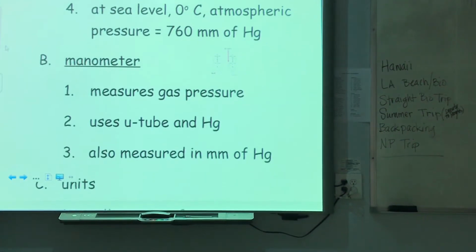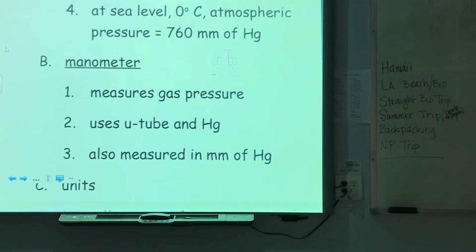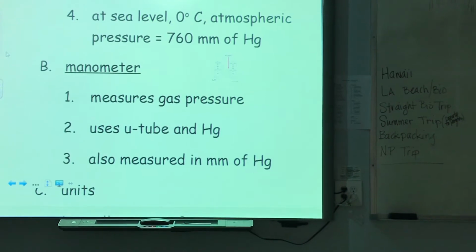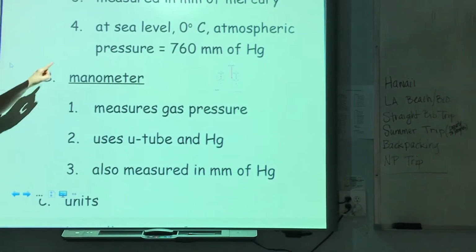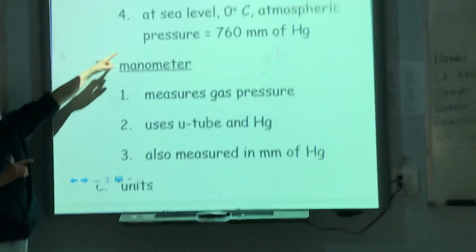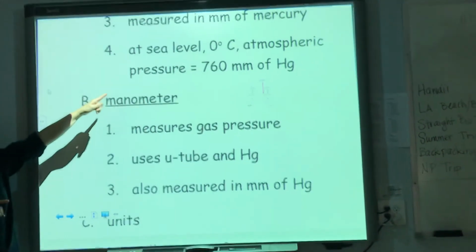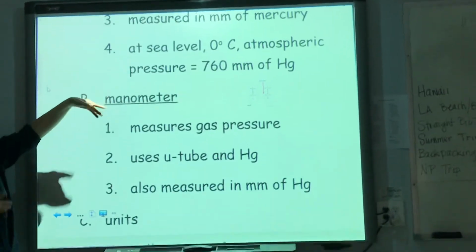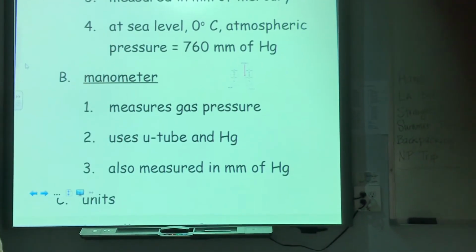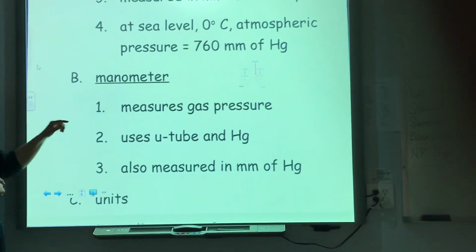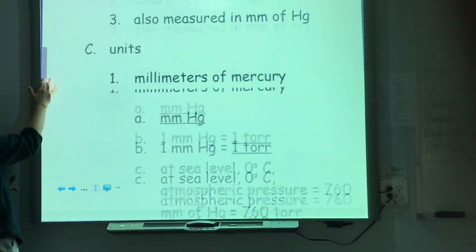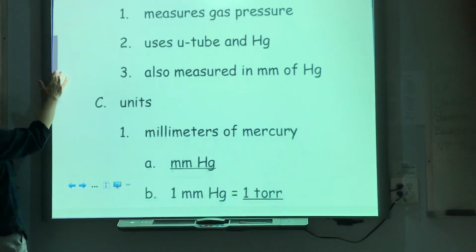Okay, at sea level. Now we've already said at sea level we have an average air pressure of 101,000 pascals. In millimeters of mercury, however, at sea level, and if the temperature is 0 degrees Celsius, that's something called standard temperature, which you're going to have to know. We're going to get back to that. Our atmospheric pressure is 760 millimeters of mercury. Okay? All right, I think I'm going to skip the explanation of a manometer. There's a picture there, but we just don't have time.